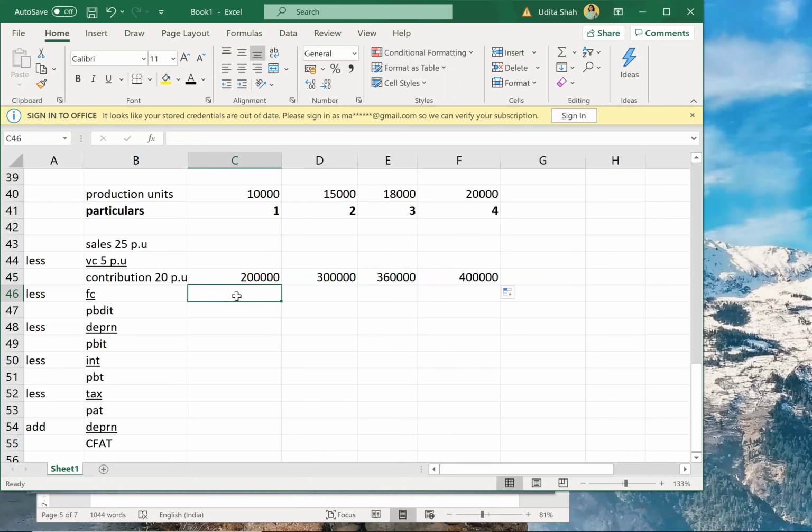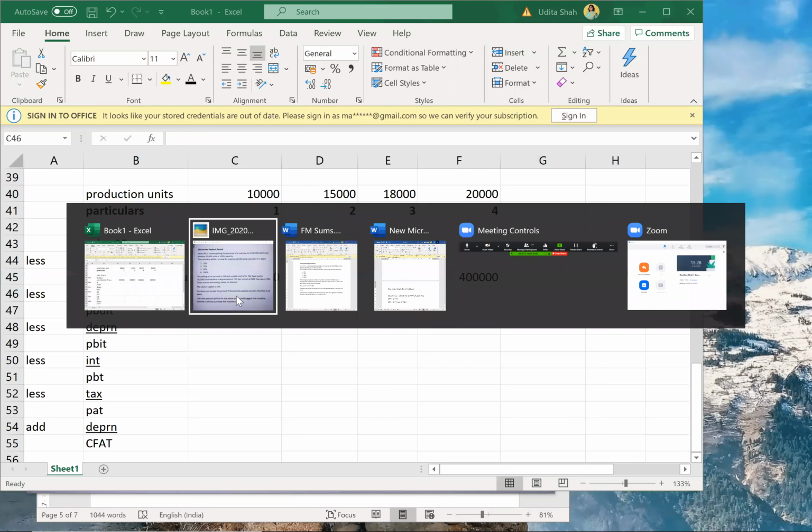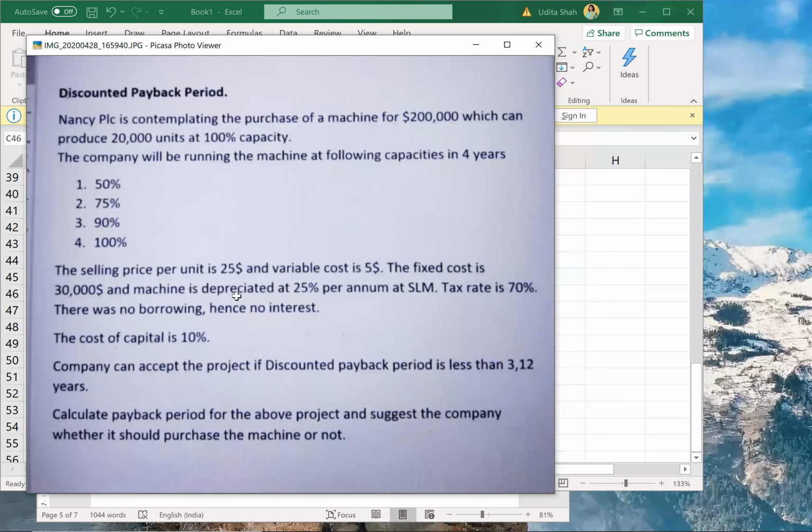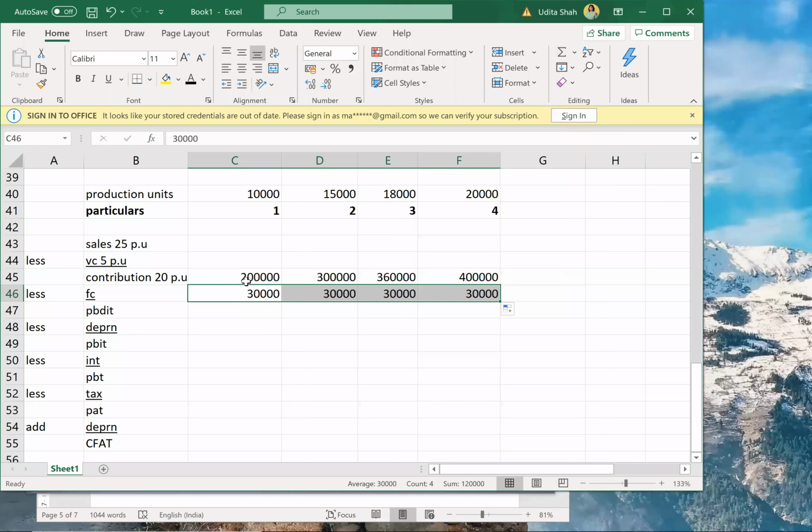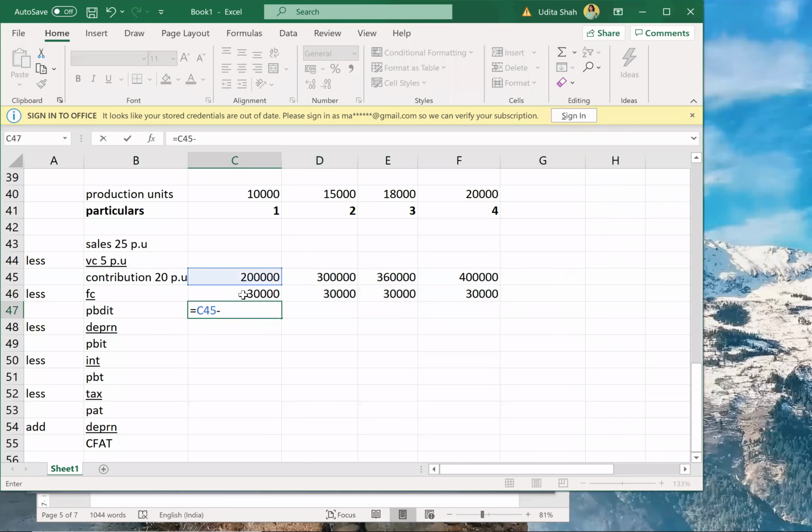Next, from contribution what will I deduct? Fixed cost is 30,000 per annum. So PBDIT will be 200 minus 30.